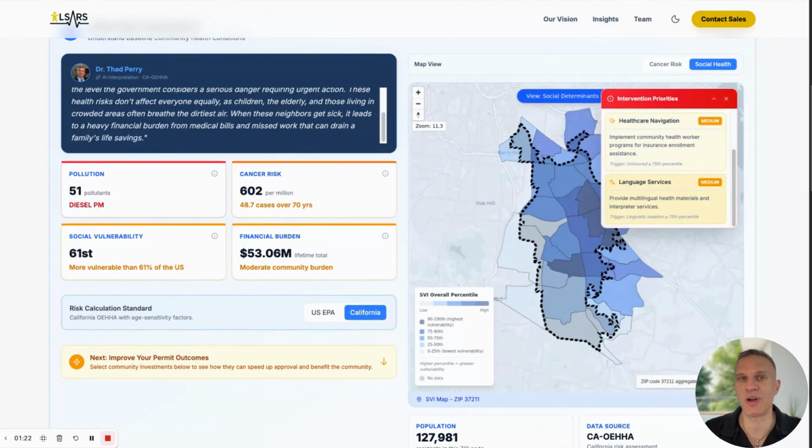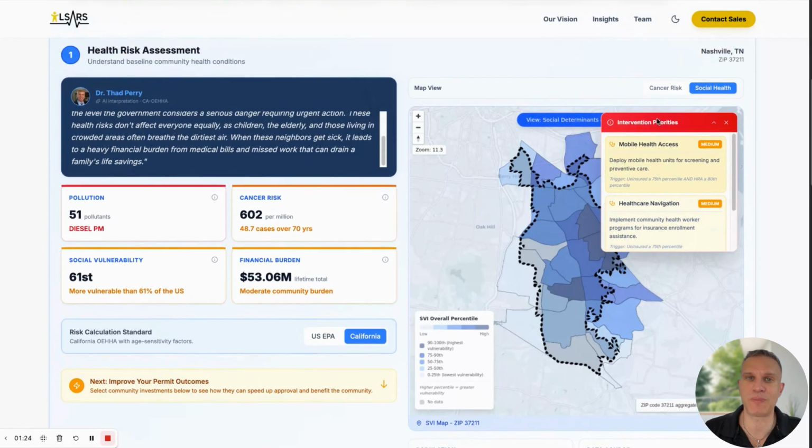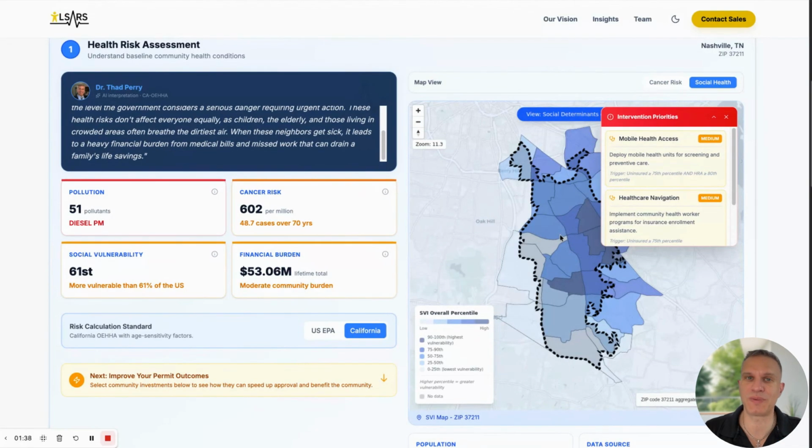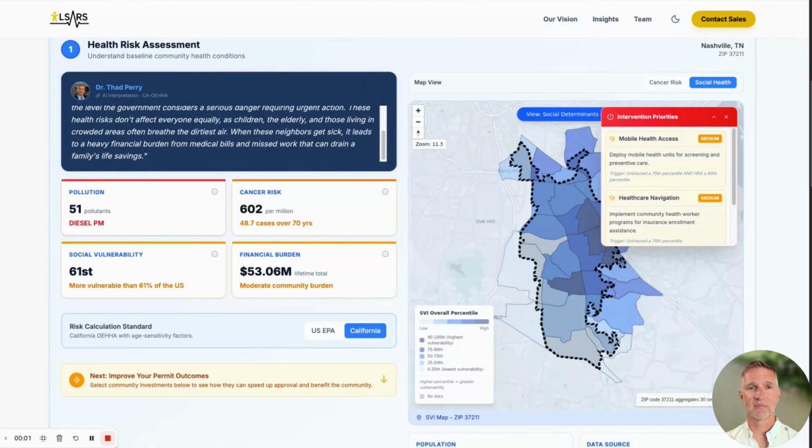So these are all kind of intervention priorities that are based on the social determinants of health. And remember, the pollution and cancer is aggravated by poor social determinants of health, which makes it worse and ultimately causes more health and financial burden for the community overall. Now, Keith, over to you.